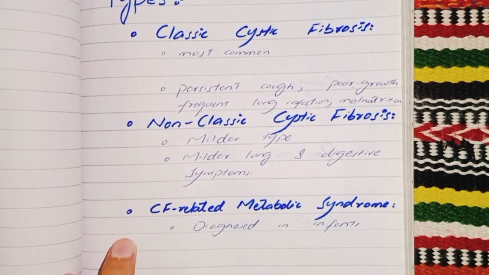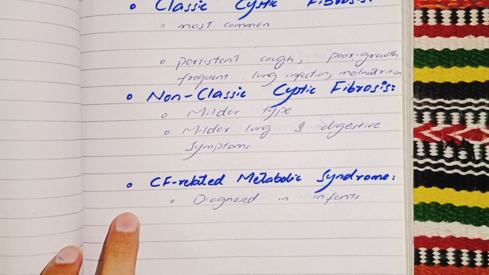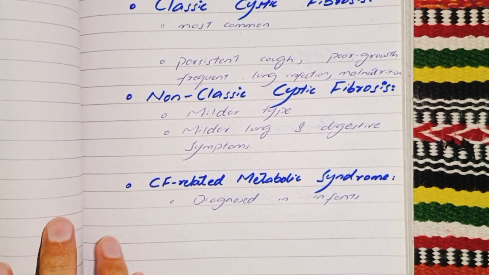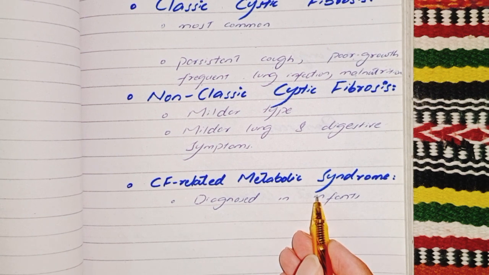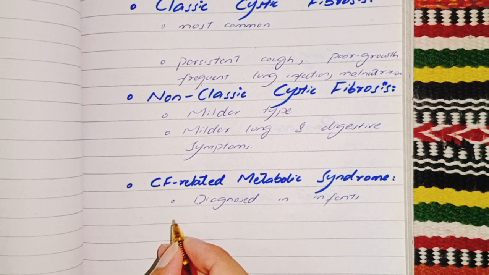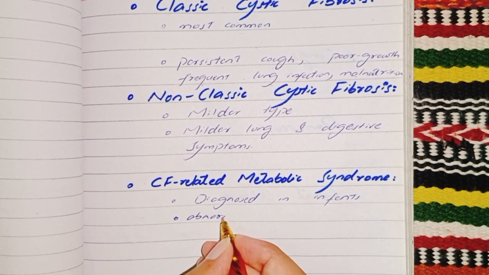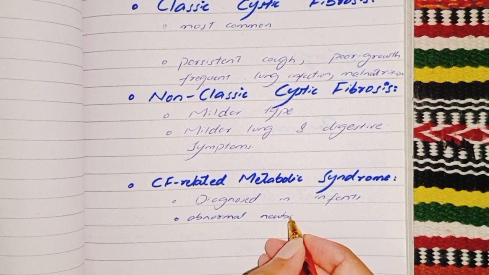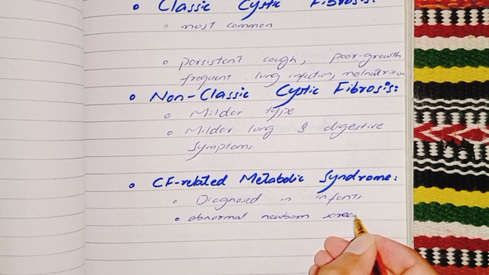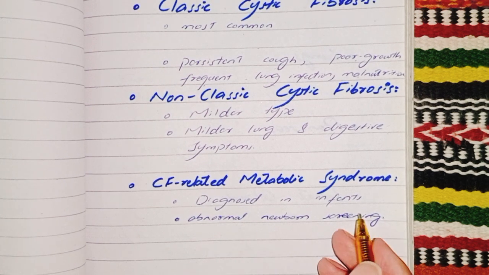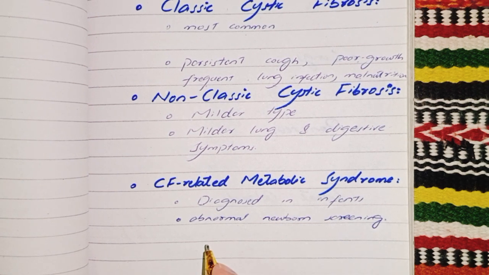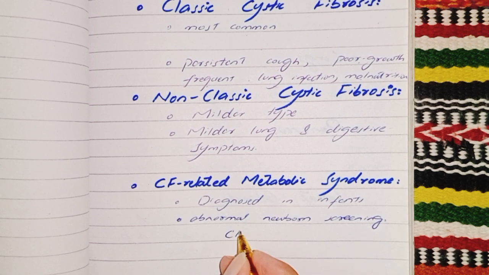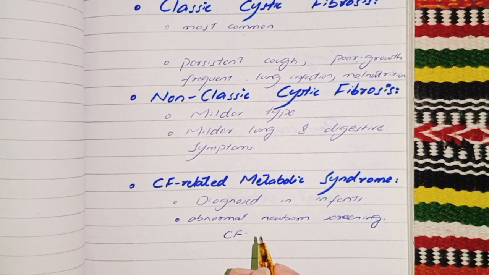Our last type is cystic fibrosis related metabolic syndrome. This is diagnosed in infants who have an abnormal newborn screening. What is abnormal newborn screening? I will discuss further in the video in detail. But they do not meet the full criteria for cystic fibrosis. These individuals may or may not develop symptoms later in life.